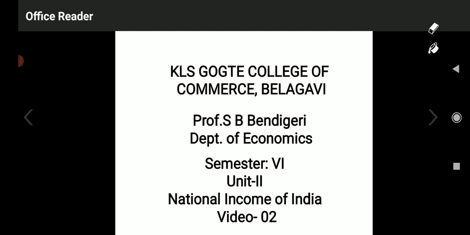All these rewards paid to different factors, minus depreciation charges. So what amount is left with the country, that is called net domestic product.